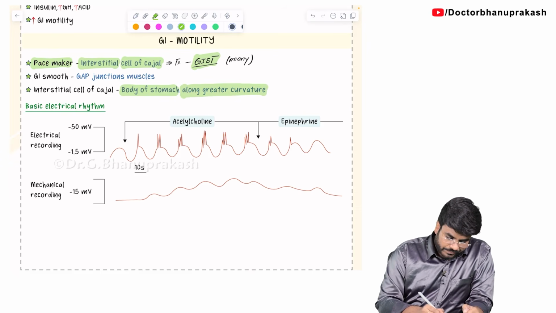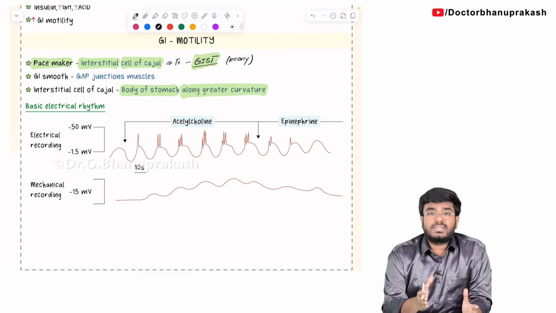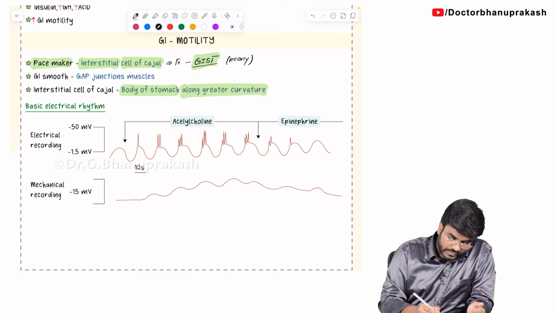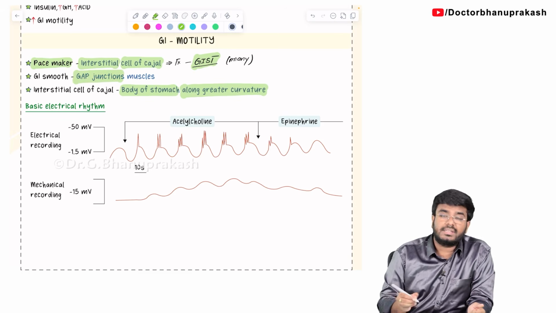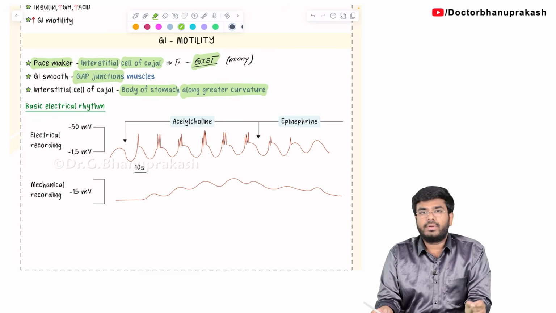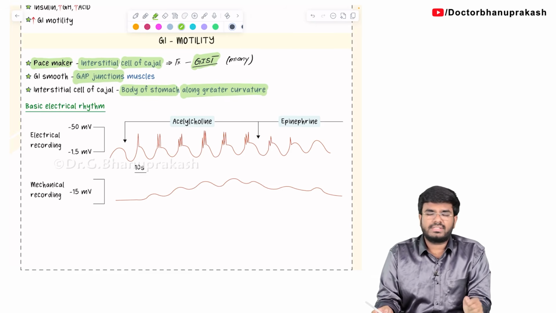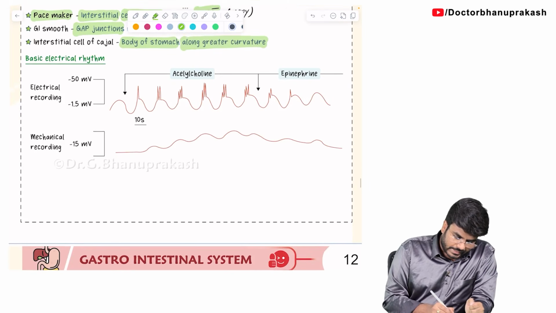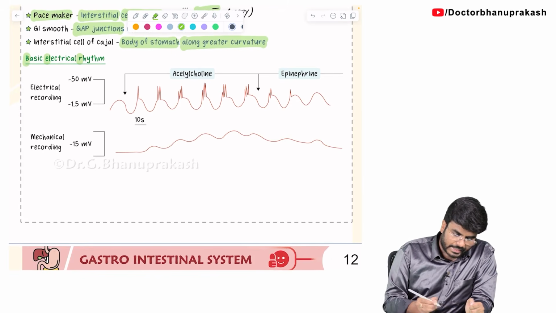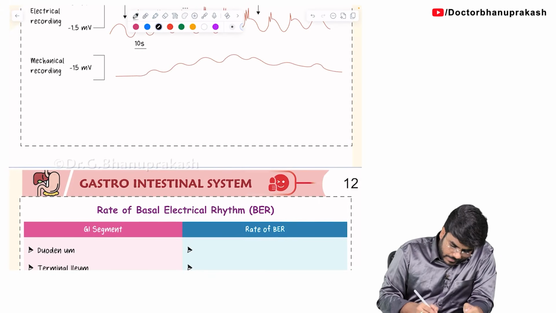Now you need to understand, in the gastrointestinal smooth muscle, one cell is connected with the other cell with the help of gap junctions. So gap junctions, where are they present? The gap junctions are present in the smooth muscles of the GIT. Okay. How they are going to help us, later we will discuss. Let's see what exactly is this BER, basal electrical rhythm. Guys, try to understand.